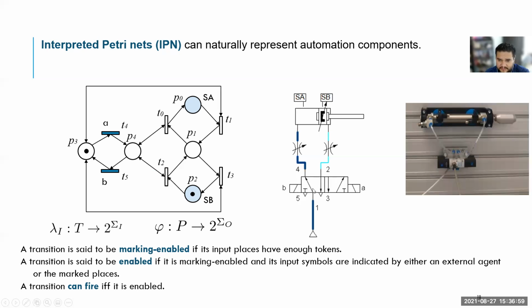To activate the valve, we have two signals, lowercase a and b. These signals are added to the transitions. So in the Petri net model, the signals at the transitions are signals that have to be present so this transition can occur, and so the token can change from one place to another.